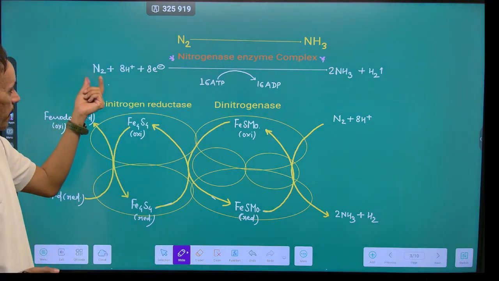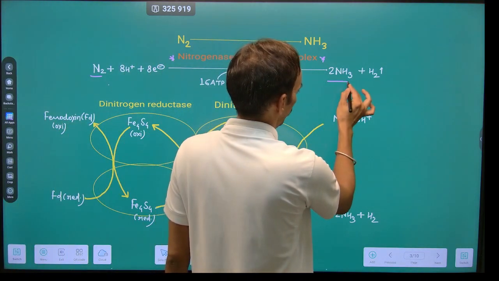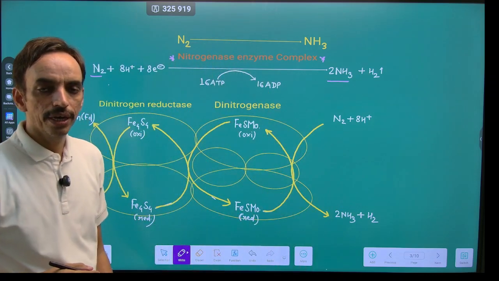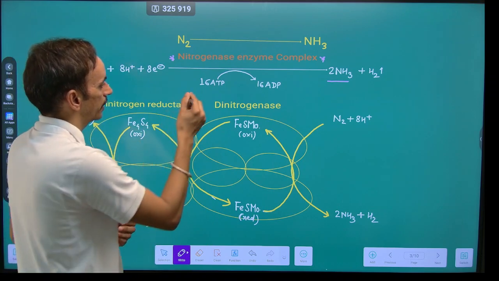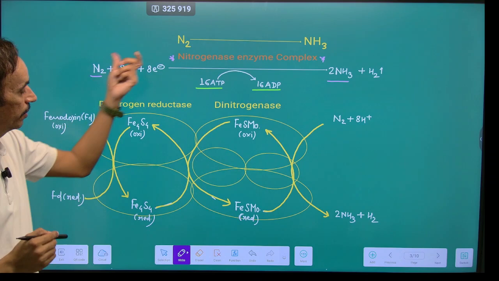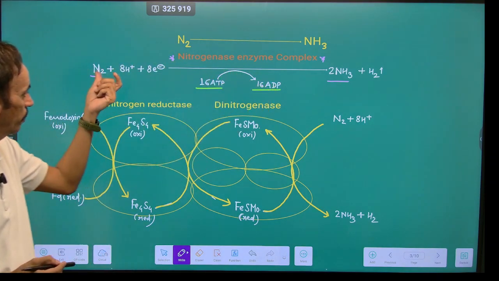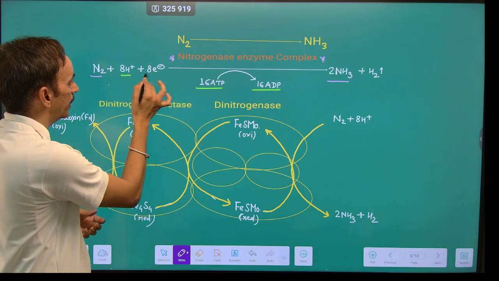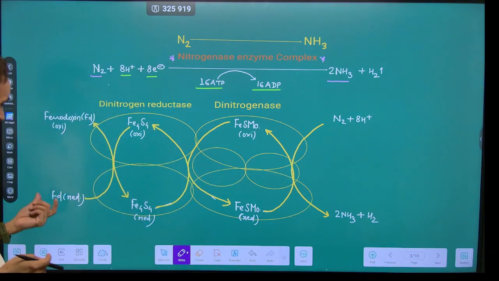Here we are converting a less energetic form into a more energetic form. Therefore, we need to invest some amount of energy, that is 16 ATP. During the reaction catalyzed by the nitrogenase enzyme complex, we require 8 H plus ions and 8 electrons, which come from 8 ferredoxin molecules.